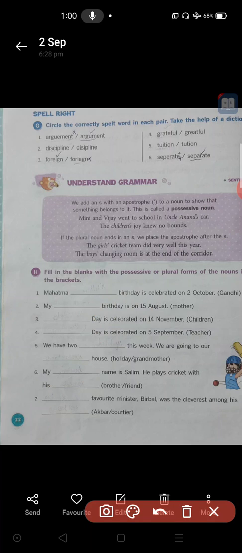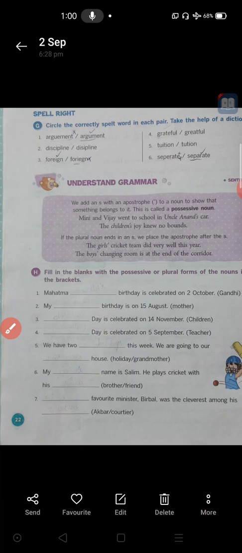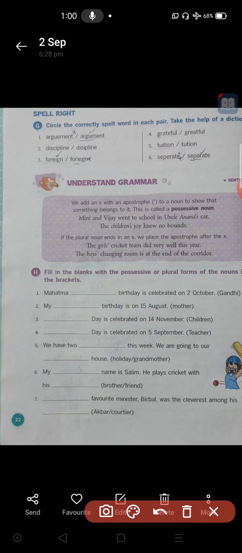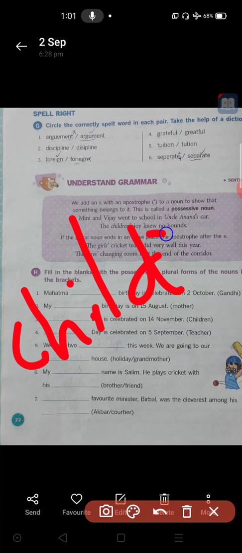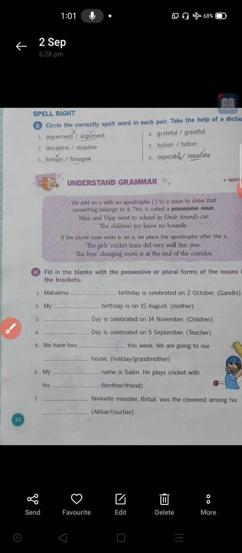Third one, dash day is celebrated on 14th November. If it is a singular word, we have to use the apostrophe before the s. Gandhi is one person, so there we put Gandhi apostrophe s. If it is plural, for example children, it is in plural form. Children is already plural, so there is no need to add s. To make it a possessive noun, we have to add s.